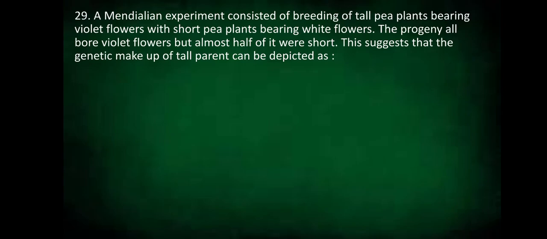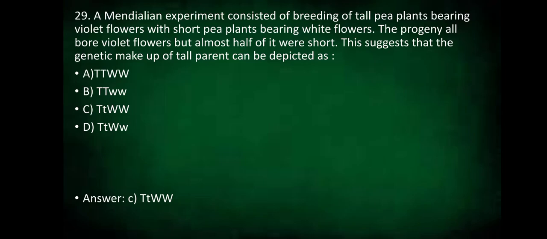29th question. A Mendelian experiment consisted of breeding of tall pea plants bearing violet flowers with short pea plants bearing white flowers. The progeny all bore violet flowers, but almost half of it were short. This suggests that the genetic makeup of the tall plant can be depicted as capital T capital T capital W capital W, or capital T and small w, or capital T small t with capital W and capital W, or capital T small t with a capital W and a small w?